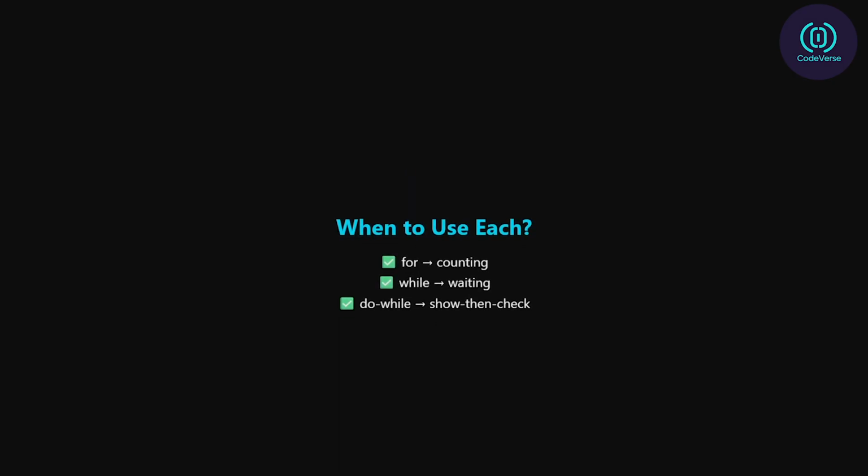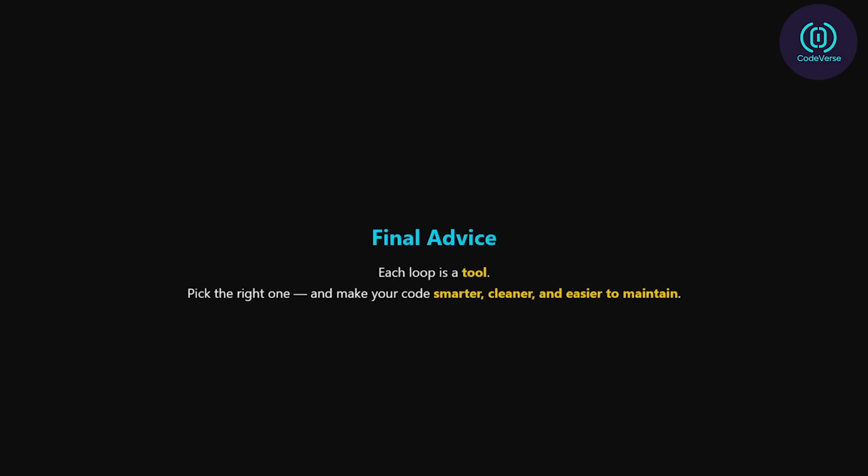So remember, use for fixed, predictable loops. Use while when conditions drive the loop. And use do-while when at least one run is always required. Each loop is a tool, and just like in real life, choosing the right tool makes your code smarter, cleaner, and easier to maintain.